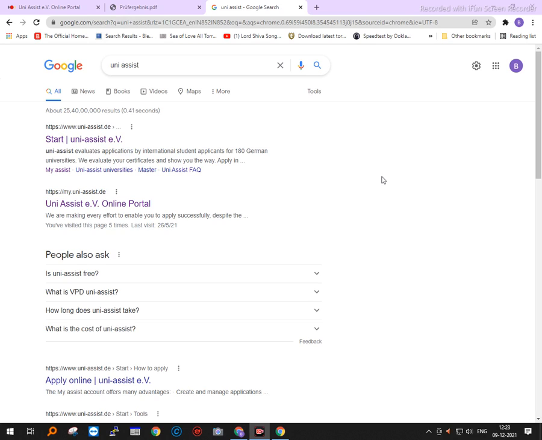UniAssist will go through the documents with a fine tooth comb, and it will find out if at all you are eligible to be considered for that particular university based on the educational qualifications, your language proficiency, and your ECTS credit points, etc. These criteria are given beforehand by the university to UniAssist, and UniAssist manually checks your application to see if at all you are eligible to apply to that university.